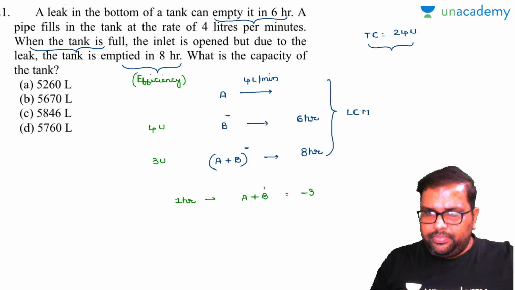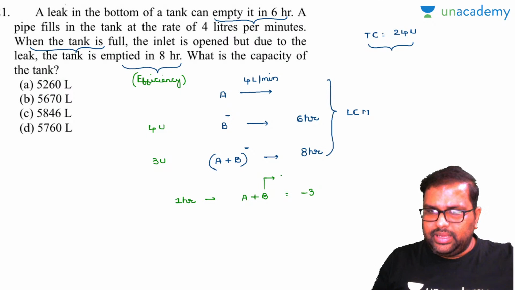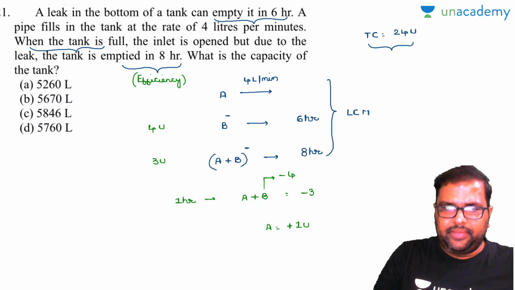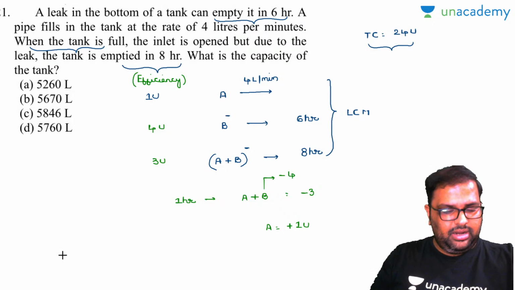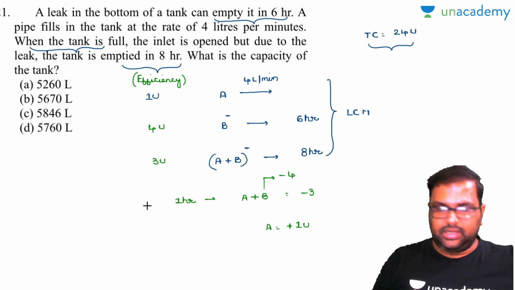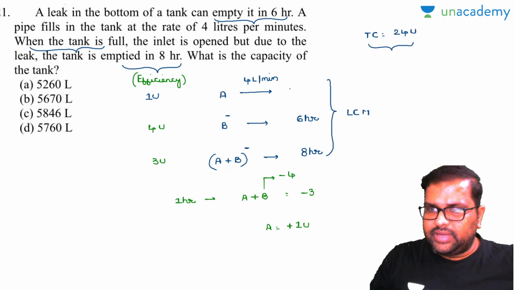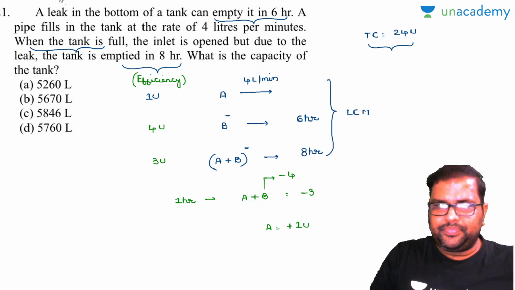And you know about B. How much of B will be emptied? Minus 4. So how much will A be? Minus 4 goes to the right hand side, which becomes plus 1. You got the answer. Capacity of A is 1 unit. So in 1 hour, it can fill 1 unit of the tank. So the total 24 units of tank can be filled in how many hours? 24 hours.